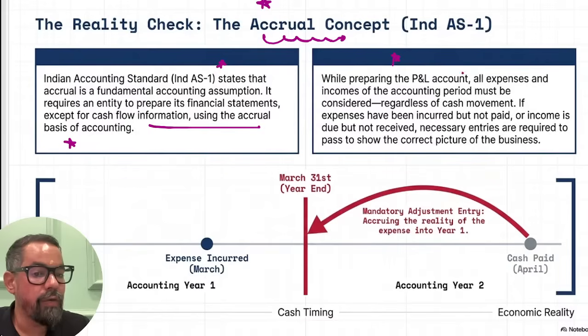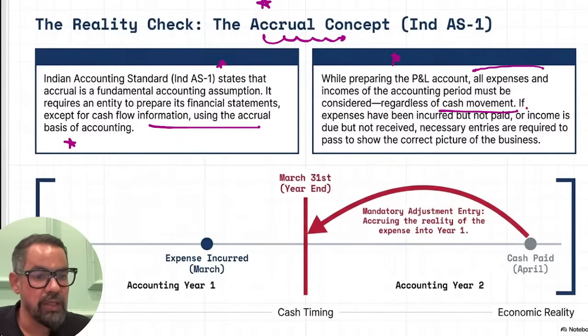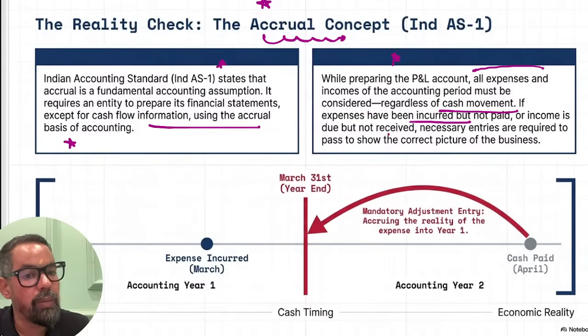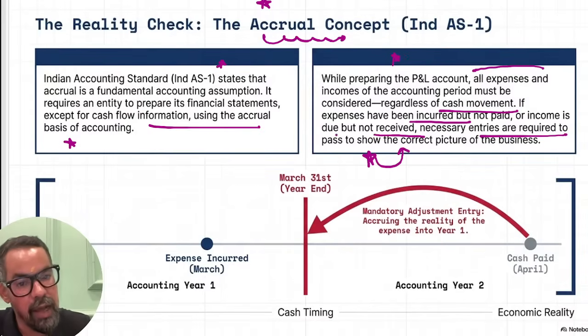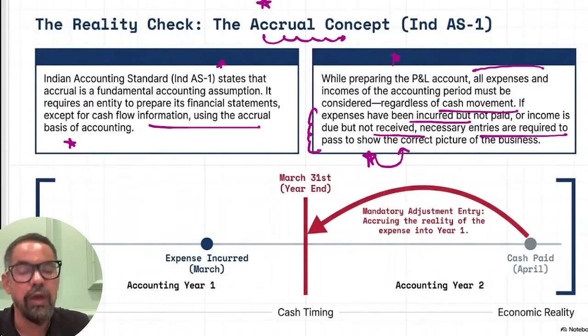While preparing the profit and loss account, all expenses and income of the accounting period must be considered regardless of the cash flow statement, regardless of cash movements. So if expenses have been incurred but not paid, or income is due but not received, necessary entries are required to be passed in that particular case. That is the meaning. This is the last line. This is the meaning of the accrual system.